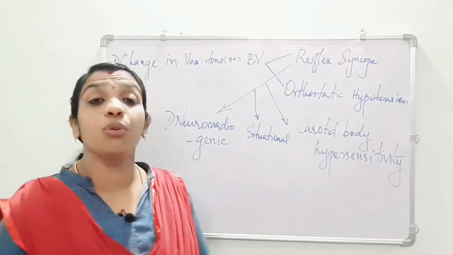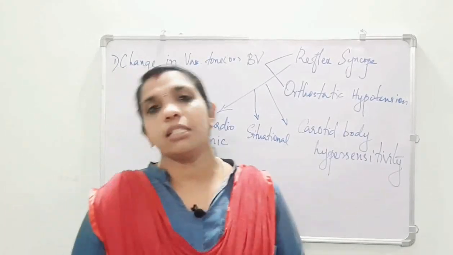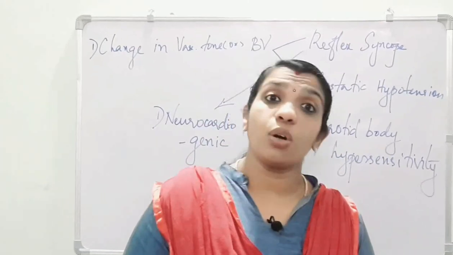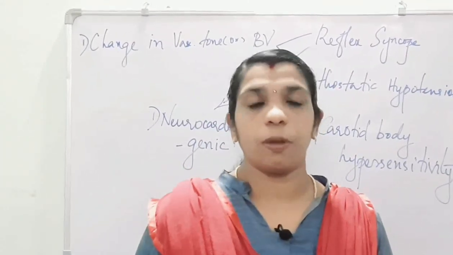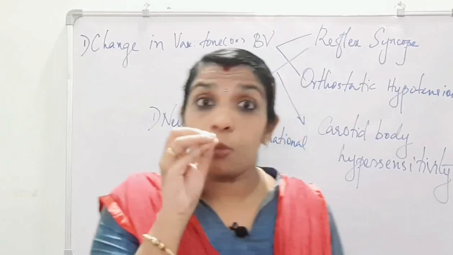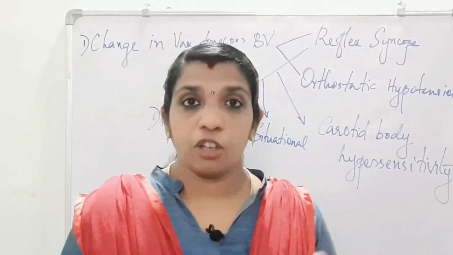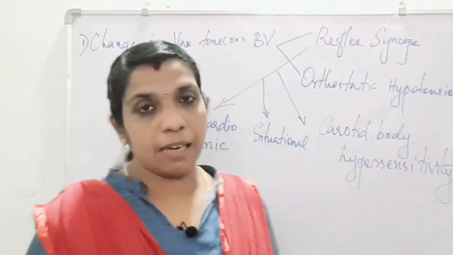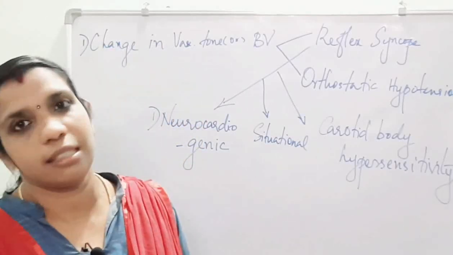We will go through each syncope in reflex syncope one by one. First is neurocardiogenic syncope, also known as vasovagal syncope. It is the most common syncope we see in our clinical practice.